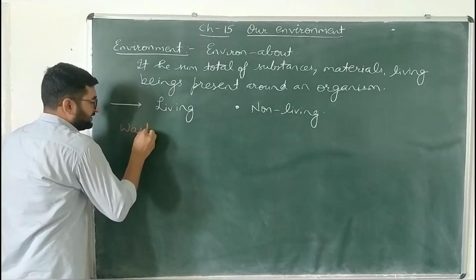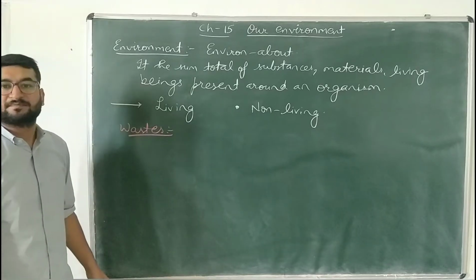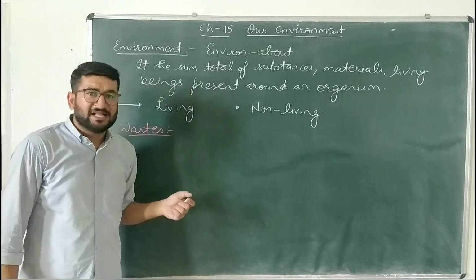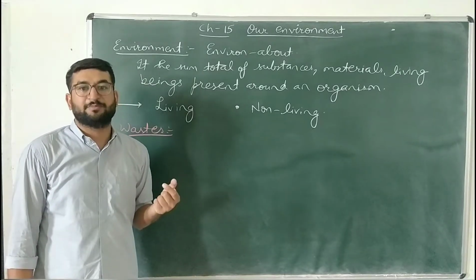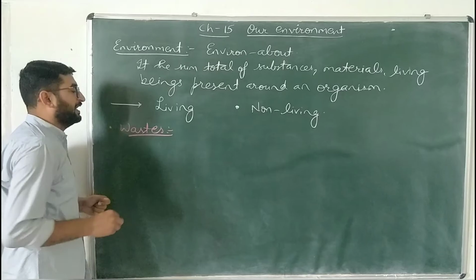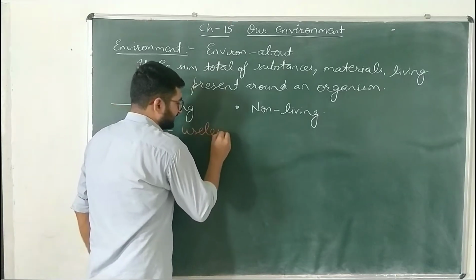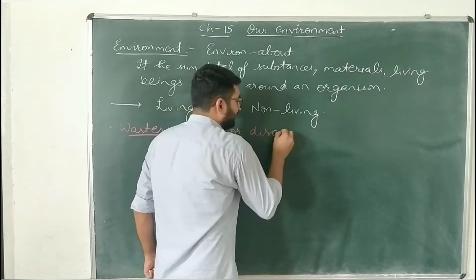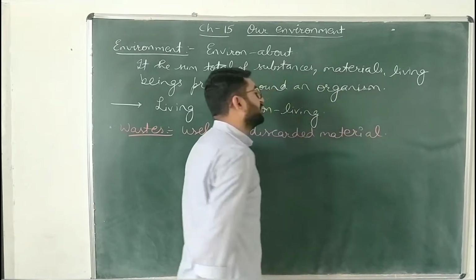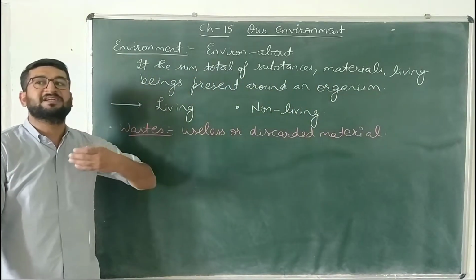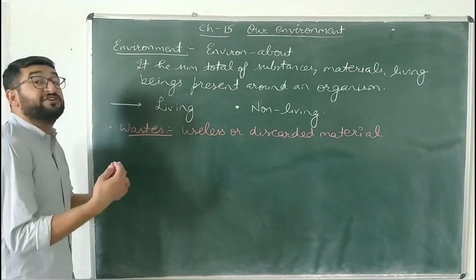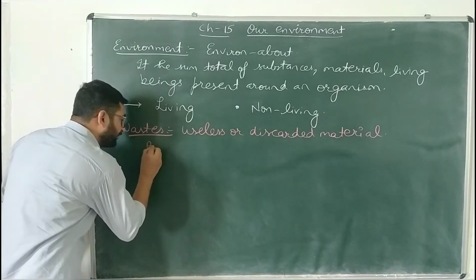Next we will discuss wastes. As we are well aware, whensoever living organisms live in a vicinity, then they produce certain kinds of wastes. They produce metabolic wastes. So we'll discuss those. What are wastes? Any useless or discarded material is known as a waste. कोई भी ऐसा मटेरियल जो यूज का नहीं रहा और जिसे हमने डिस्कार्ड कर दिया है, that is referred as a waste. On the basis of degradability, the wastes are of two types.